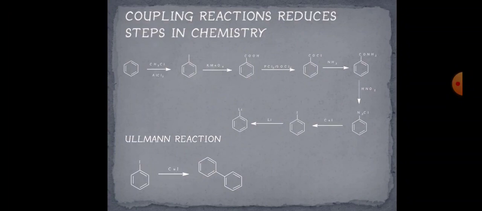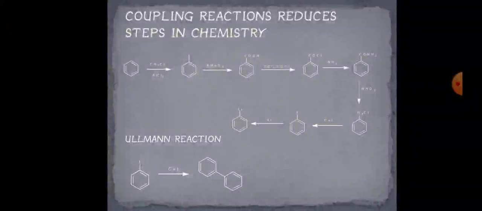We use a metal catalyst to couple two benzene rings. So coupling reaction reduces the steps from 8 steps to one. We want to convert benzene into a nucleophile by using a metal catalyst. So coupling reaction reduces steps in organic chemistry as well as in inorganic chemistry. That is discussed in these slides.